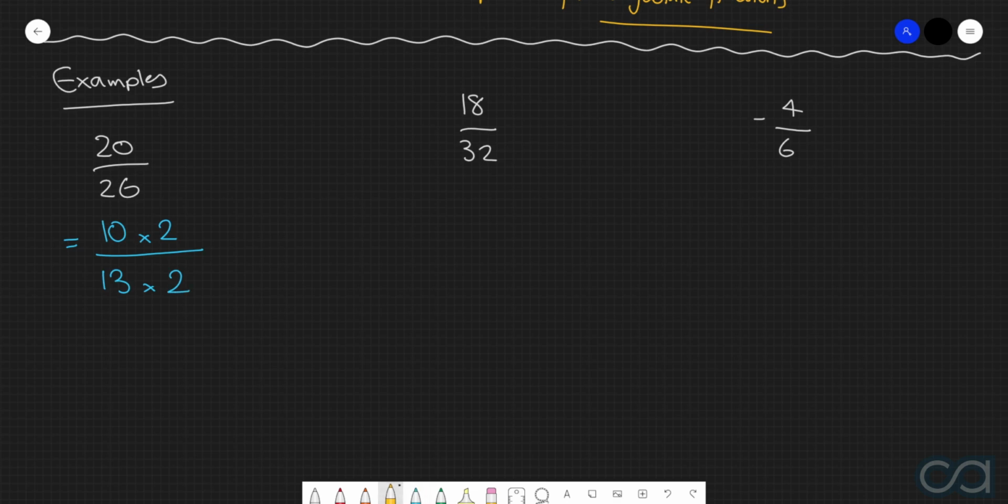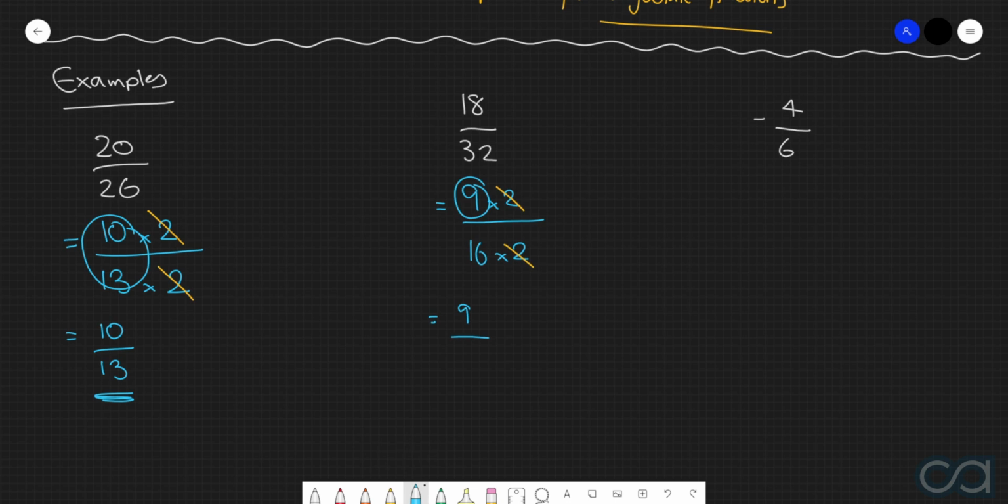The common factor that appears on the numerator and the denominator is 2, so we can now cancel these common factors. Put a cross through this one, put a cross through that one. So therefore, what are we left with? We are simply left with 10 over 13. Alright, let's consider the next one, 18 over 32. We know that 18 over 32 can now get rewritten as 9 multiplied by 2 over 16 multiplied by 2. Now we can cancel any common factors, which in this case is simply this 2 and this 2. So now what are we left with? Simply 9 over 16.